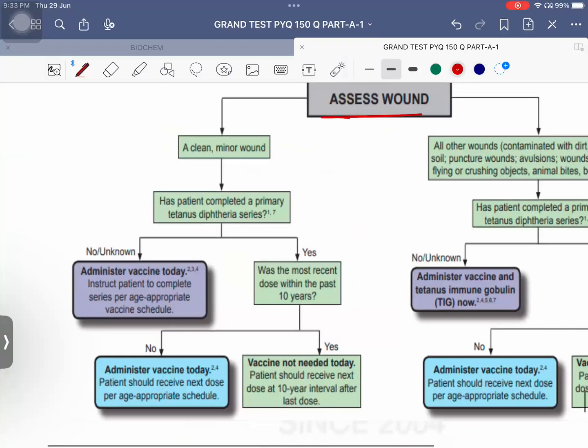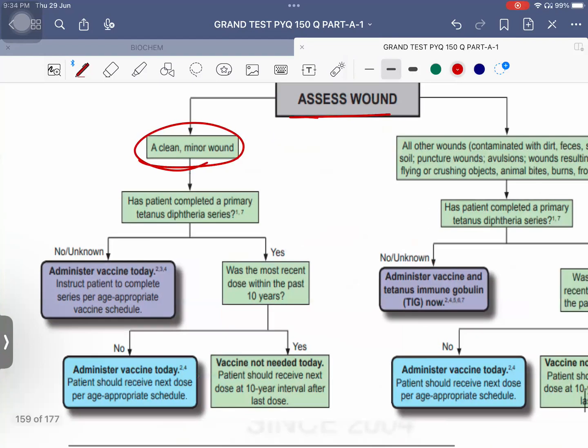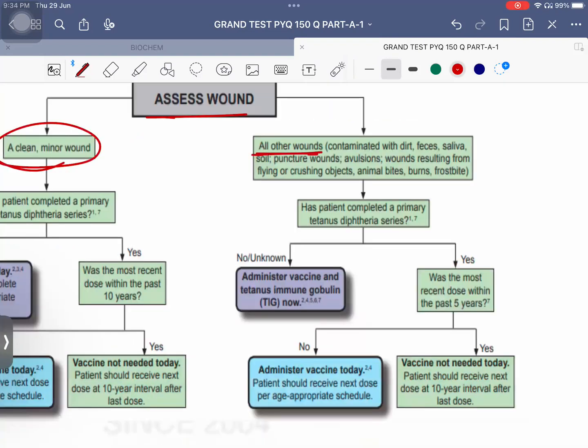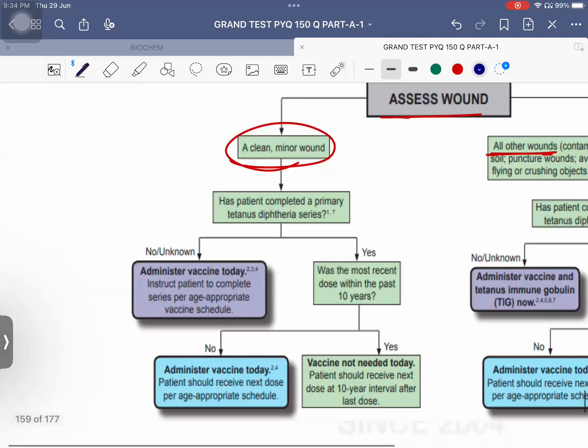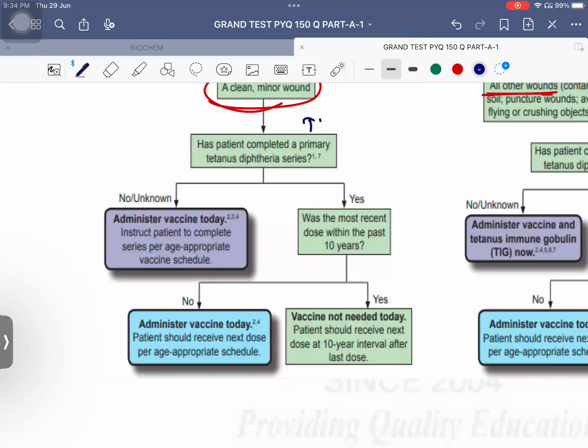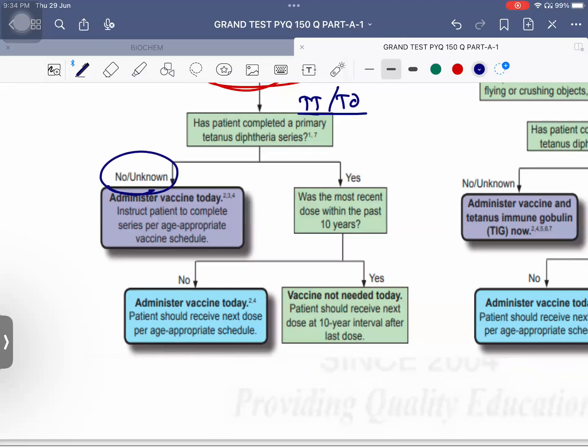Easy. Assess the wound. It can be either a clean or a minor wound, or it can be any other type of wound. Puncture wound, dirty wound, debrided wound, anything is possible. So if it is a clean or a minor wound, what do I need to see? If the patient has taken the TT or the TD vaccine or not. If the patient does not know, unknown immunization status, or the patient has not taken the vaccine, give full vaccine